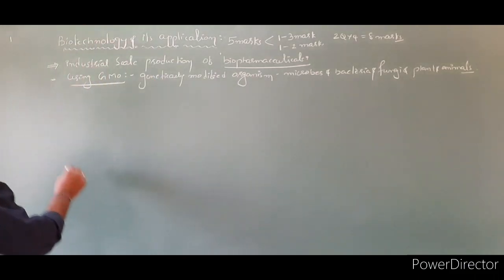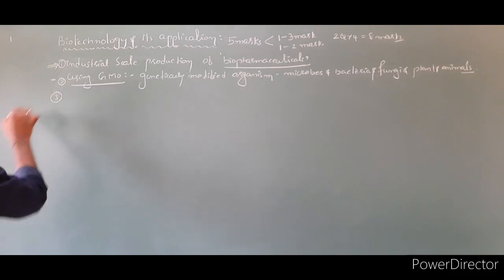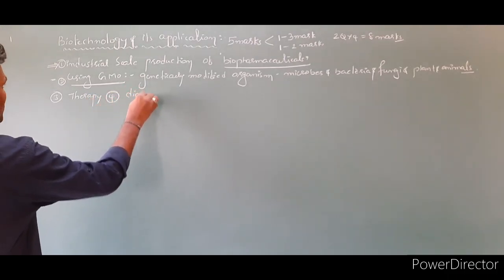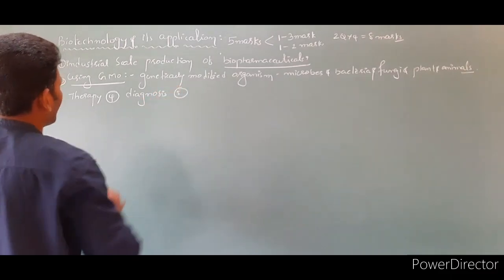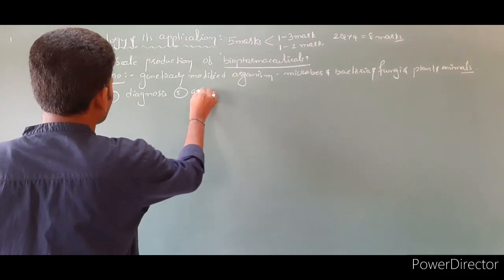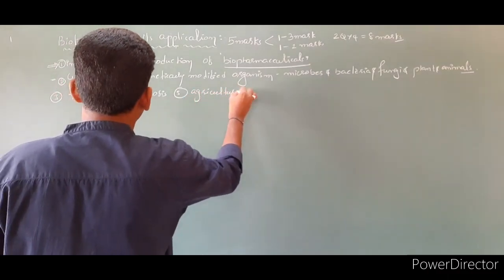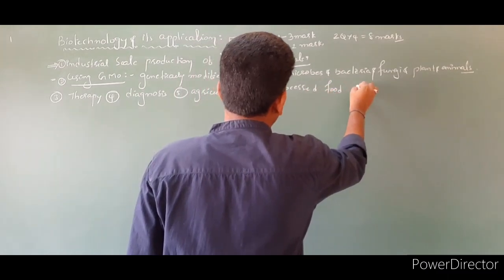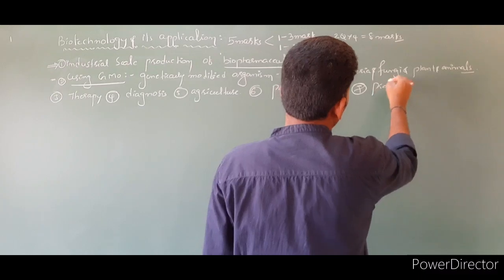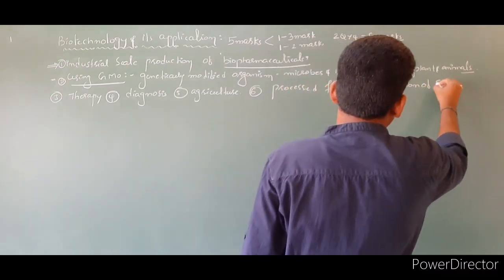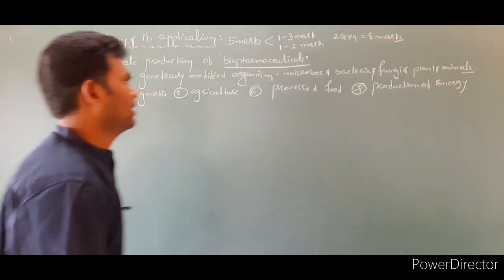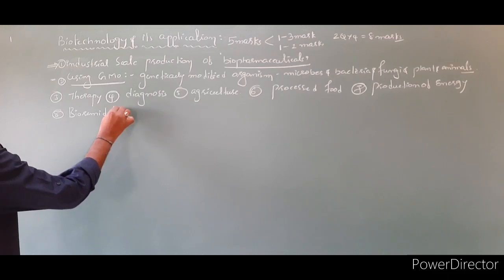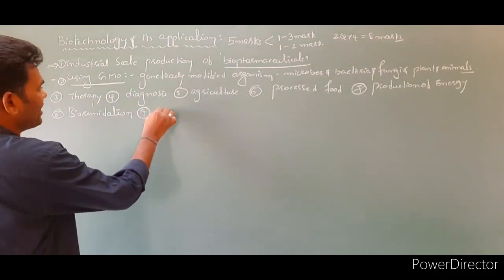Let's write: first, second, third point is therapy, diagnosis, agriculture, processed food, and the next one is production of energy, and the next one is bioremediation, and the last one is waste treatment.